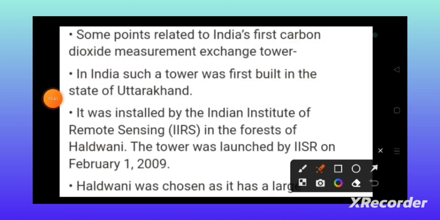Let us see some of the points related to the carbon dioxide measurement exchange tower. In India, such a tower was set up in the state of Uttarakhand. It was installed by the Indian Institute of Remote Sensing, IIRS, in the forest of Haldwani in Uttarakhand. The tower was launched by IIRS on February 1st, 2009.